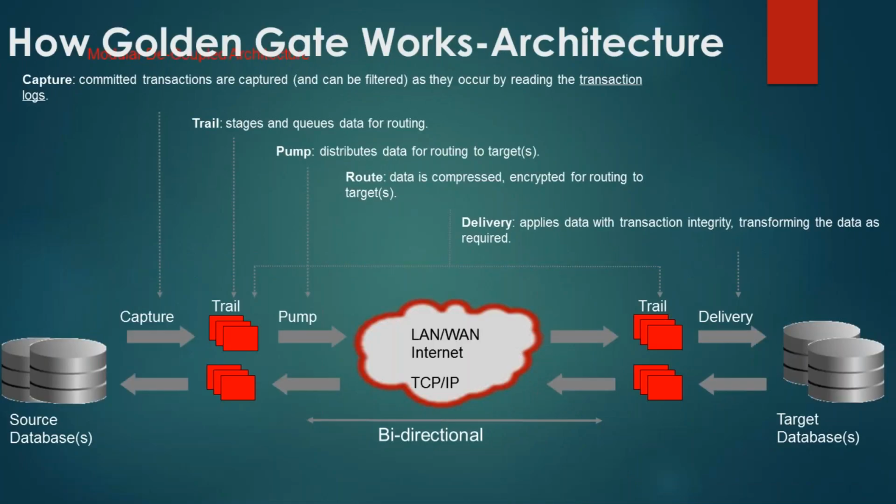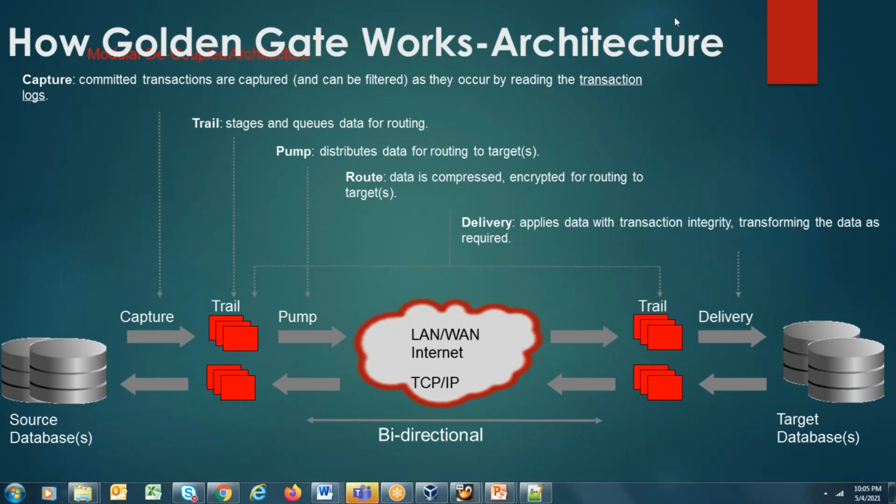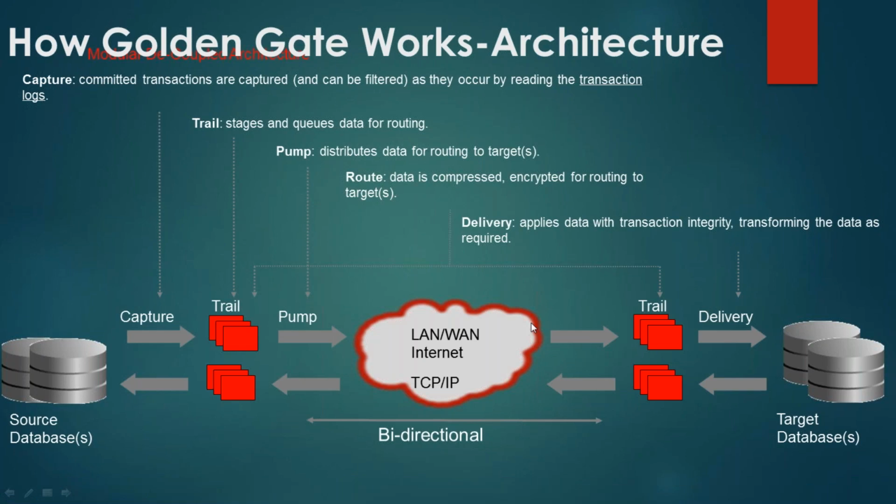Okay, so Shailesh is asking one question. In case of bidirectional, there will be two collector processes. What do you think? Yes. Why do you think yes? Because there are two target DBs. For the two target DBs, there will be two collector processes to collect the data coming from the pump. Exactly.